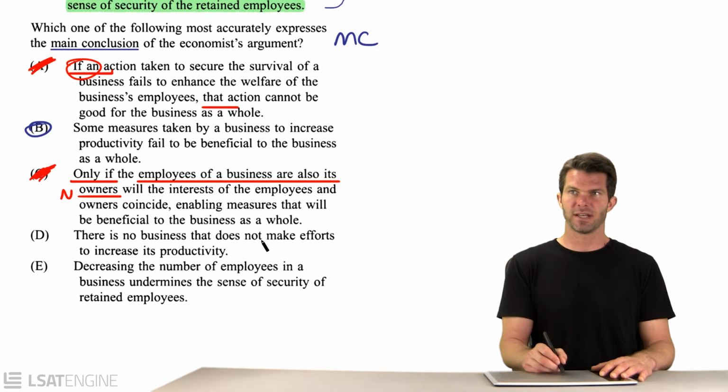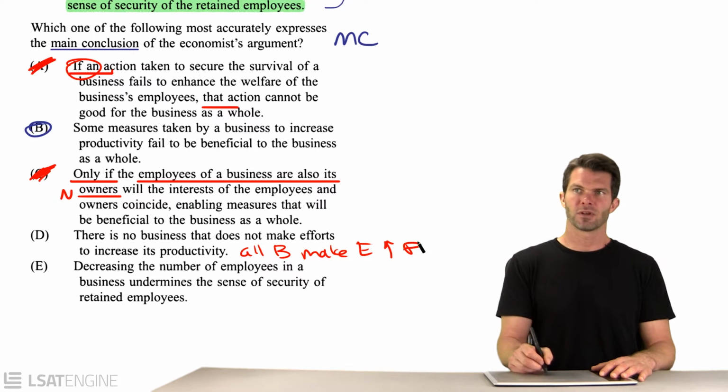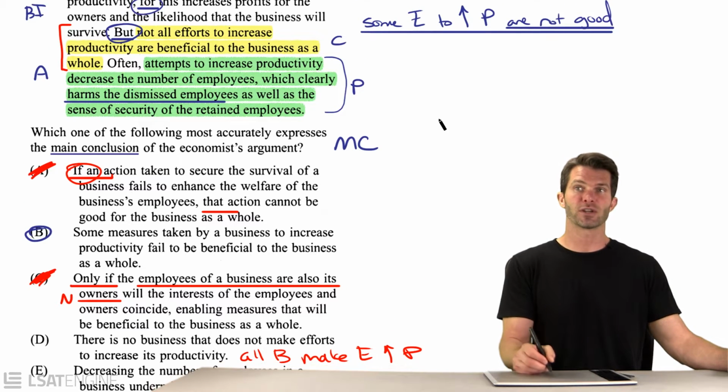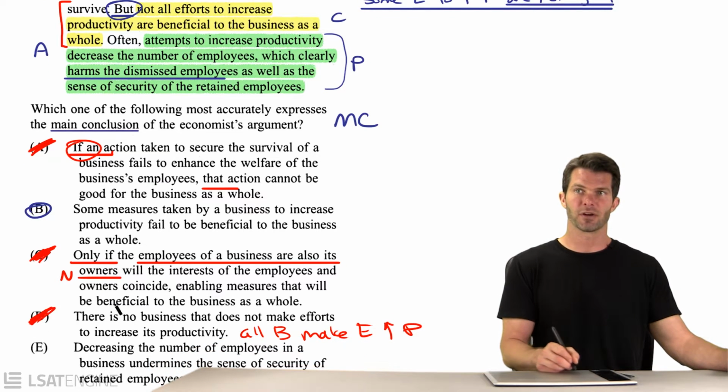There's no business that does not make efforts to increase productivity. So this is saying all businesses make these efforts, but the point is that sometimes they're not good. So the point isn't that all businesses do it. The point is that sometimes these efforts are not good for the business overall. So D doesn't hit our conclusion.